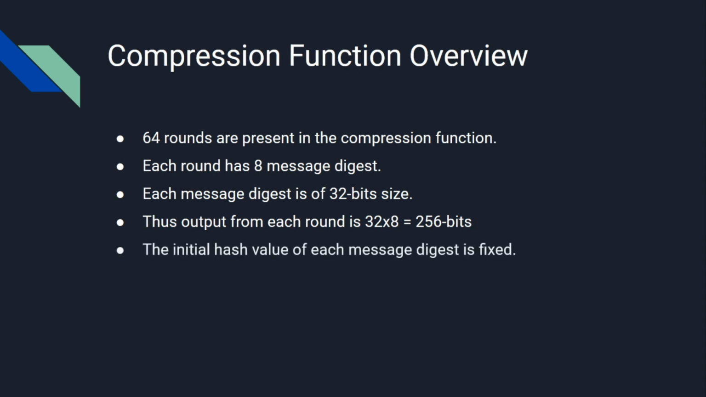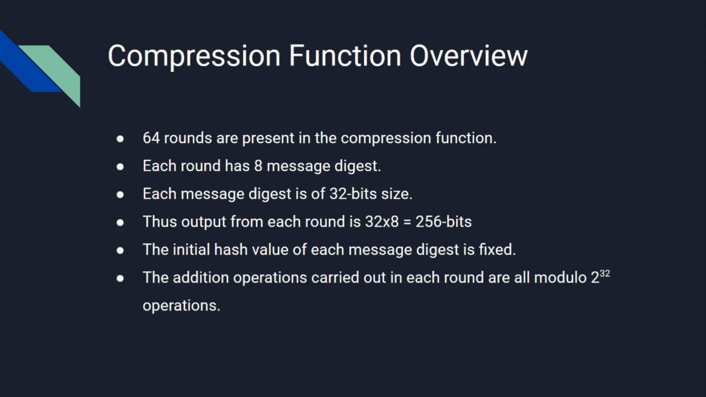The initial hash value of each message digest is fixed. All the operations carried out in the compression function are modulo 2 power 32 operations. Each round also has a constant key assigned to it, which is used in calculations.